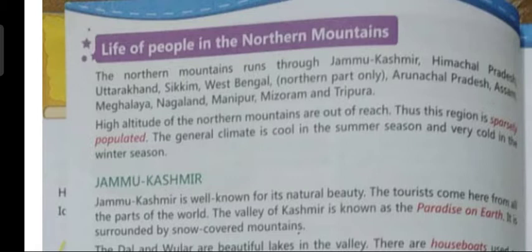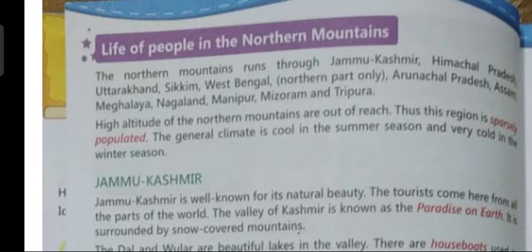So children, the northern mountain starts from Jammu and Kashmir in the north to Arunachal Pradesh in the northeast. So, the northern mountain passes through many states in India, like Jammu and Kashmir, Himachal Pradesh, Uttarakhand, Sikkim, then northern parts of West Bengal, Arunachal Pradesh, Assam, Meghalaya, Nagaland, Manipur, Mizoram, and Tripura. So, the northern mountain passes through all these states.